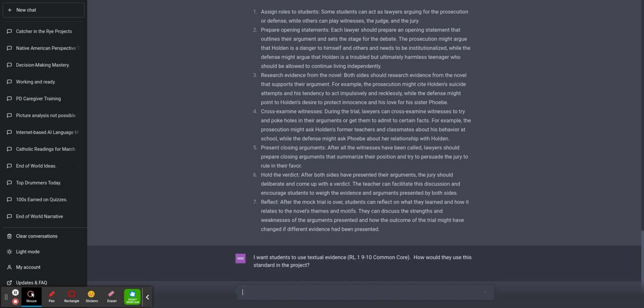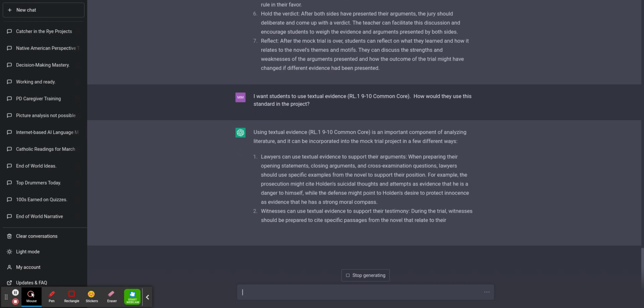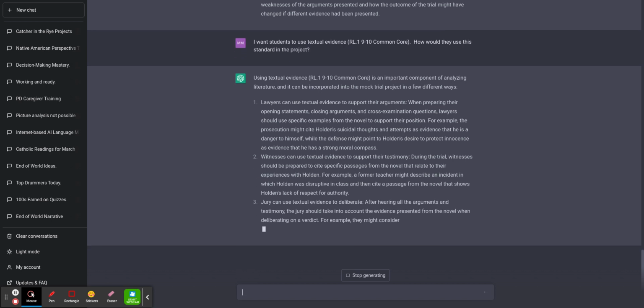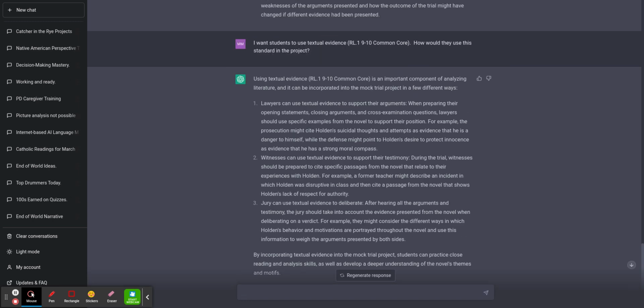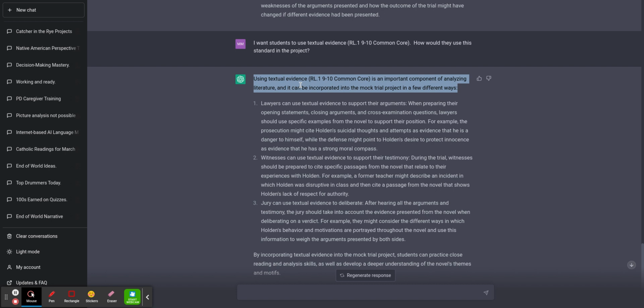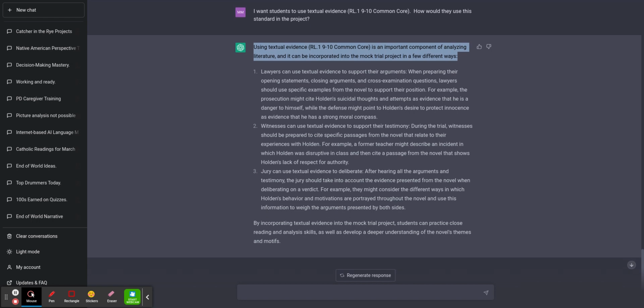Now, again, I could easily, as a teacher, figure that out myself, but I'm just trying to demonstrate what ChatGPT could do in a circumstance in which I'm not sure which standard or how a standard could be used. I don't even think I got the right standard. All right, but using textual evidence, yeah, okay. And I know I use Common Core, but I felt that in my experience ChatGPT has demonstrated more familiarity with Common Core standards than the Massachusetts standards. But maybe that has changed since I've last explored that. But it gives me how it could use it, right? It gives me more ideas.